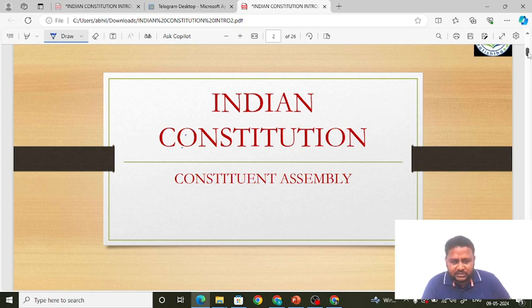So when it comes to Indian constitution, some of you must know that we have to study the preamble, fundamental rights, fundamental duties, DPSPs, parliament, president and also Election Commission of India, some constitutional bodies, amendments to the constitution, and emergency provisions like national emergency, state emergency or president's rule, and financial emergency, etc. But before studying all these topics, we have to know who framed the constitution.